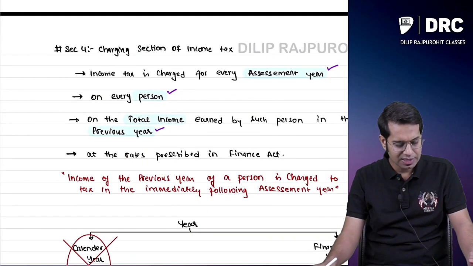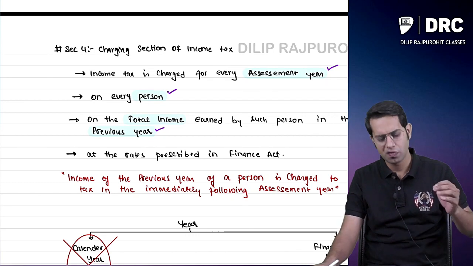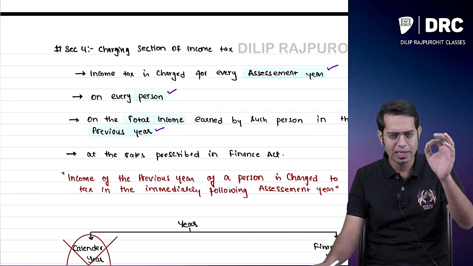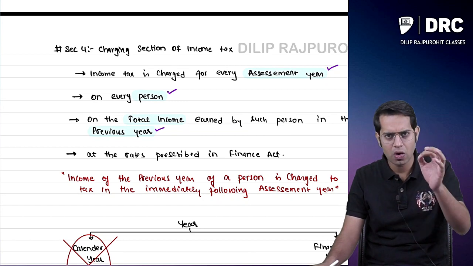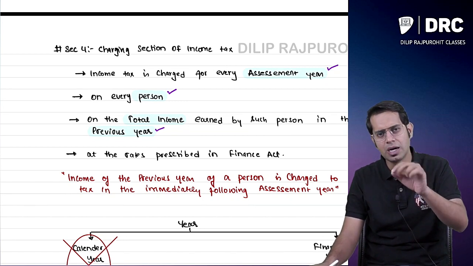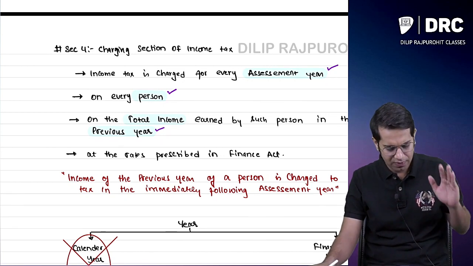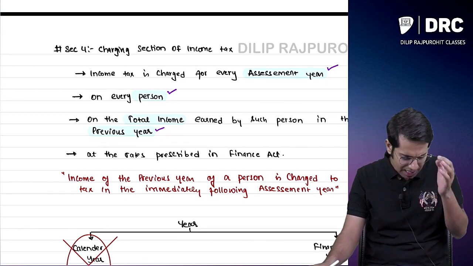Then we had read the charging section, section 4, charging section of Income Tax Act. What does this section say? Income tax is charged for every assessment year on every person on the total income earned by him in the previous year at the rate specified in the Finance Act.